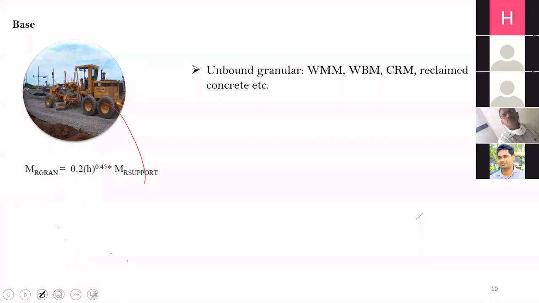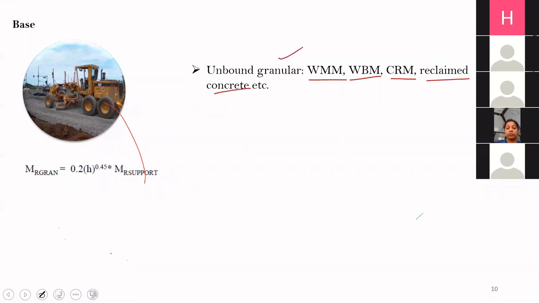Now coming to the unbound granular layer, or the base layer basically. In the base layer also we have several options. The first option is a conventional granular base. So what options do we have? We can put a wet mix macadam, a waterbound macadam, a crusher run macadam, or we can also put a reclaimed concrete. I think these layers were discussed by Professor Praveen Kumar in the first lecture today. So we have many options for base layer. Typically these days people are using wet mix macadam.